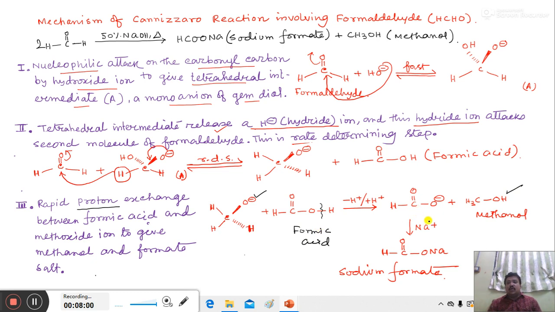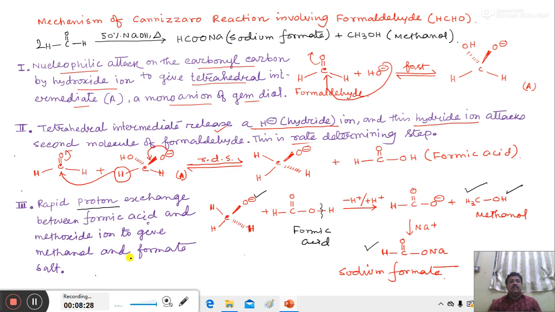This formate anion combines with Na plus to form sodium formate. As a result, we obtain sodium formate and methanol as the end products when formaldehyde undergoes Cannizzaro reaction in presence of concentrated NaOH solution. In these three steps, formaldehyde converts to sodium formate and methanol by Cannizzaro reaction.